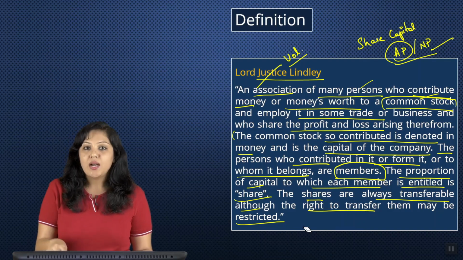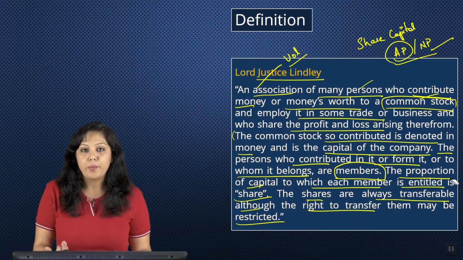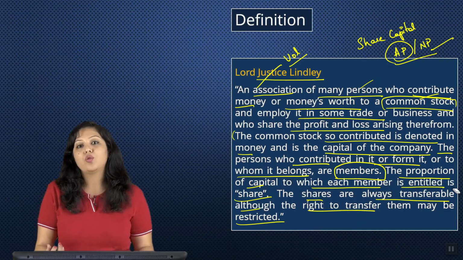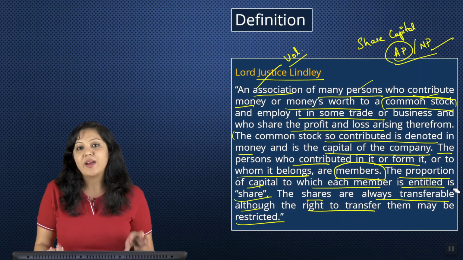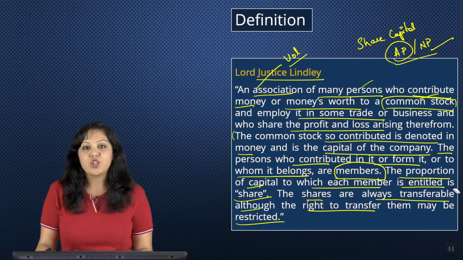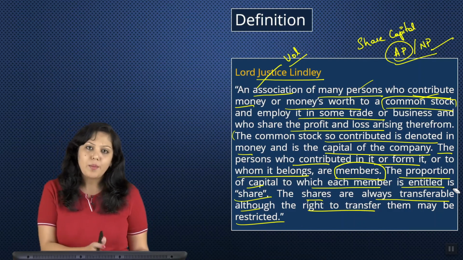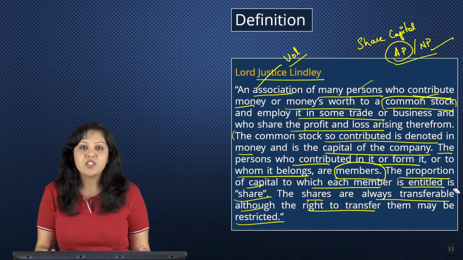That means, in the articles of association, there are certain conditions to be complied with. So, let's say I am a member of a private limited company, and if I had to transfer my shares, sell my shares, first I have to notify the company. Okay. Then there are certain processes which will happen in the board meeting. I have to comply with the conditions specified in the articles, and then only I can transfer my shares. Okay. So, what this definition says is, shares are always transferable. It is an inherent right of every member, be it a public company or a private company. But only in private limited companies, the transferability of shares is restricted. So, this is what the last sentence says.